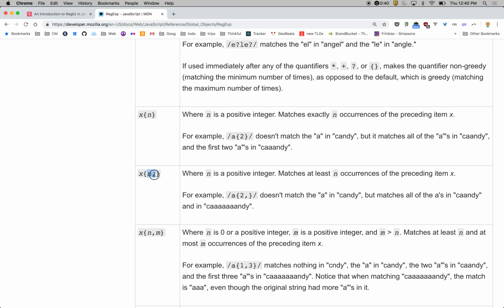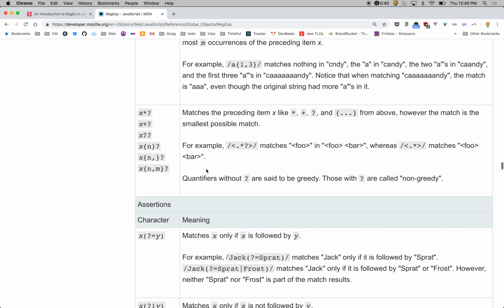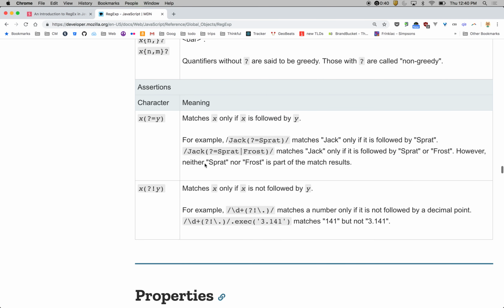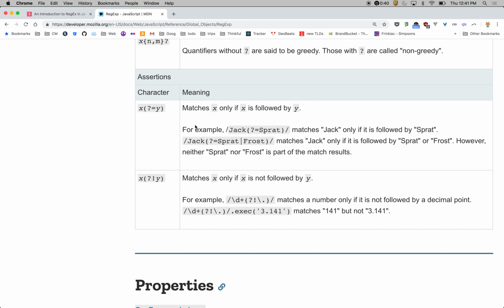There's a second argument to say like 2 through 5, if you wanted to do that, that would be n and m. If you just leave it off, it's going to say 2 through as many as you can find consecutively. And here are your lookaheads and lookbehinds. Question: matches X only if X is followed by Y.